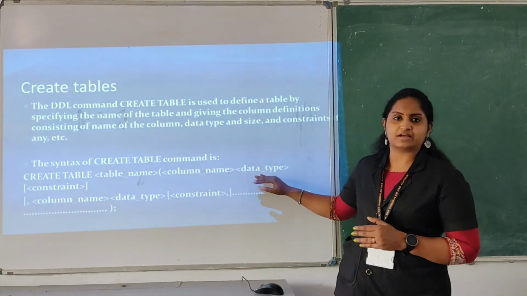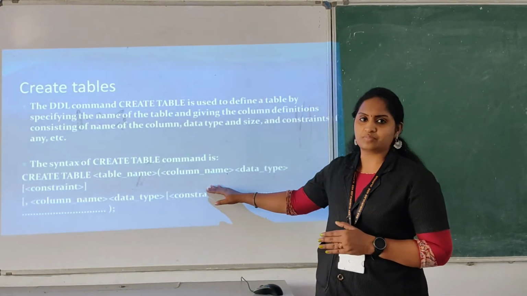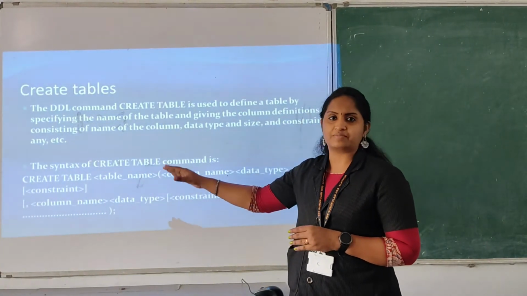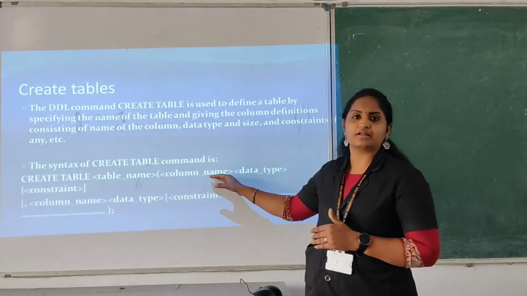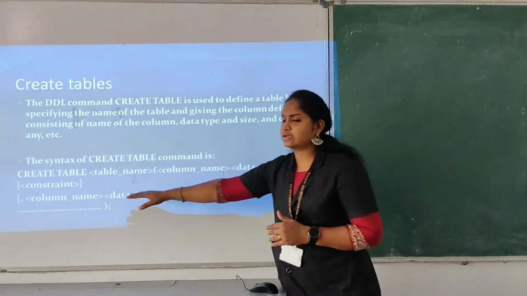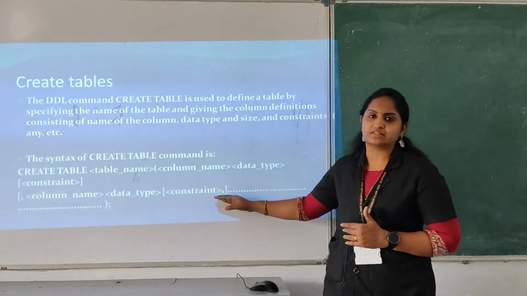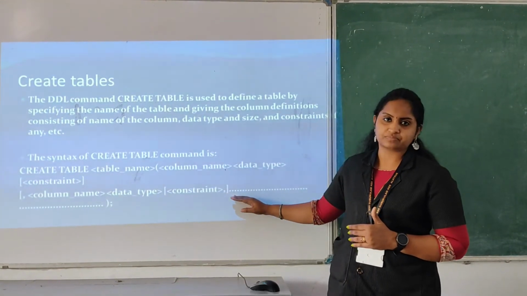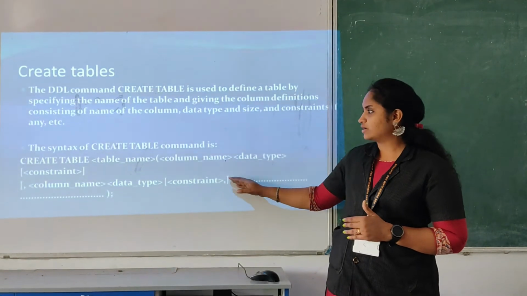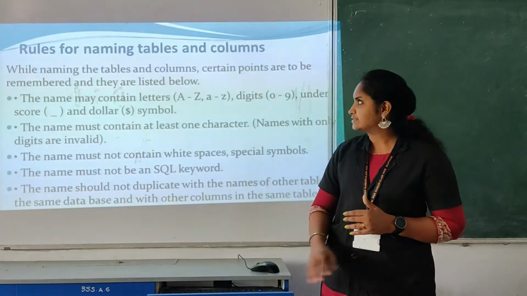You have to declare the data type with that column name. And if you want to apply a rule like a primary key, you can include that. Clear? So like this, you can give any number of column names with their data types and constraints, that means some rules or values. So that is the syntax. We'll see an example here.